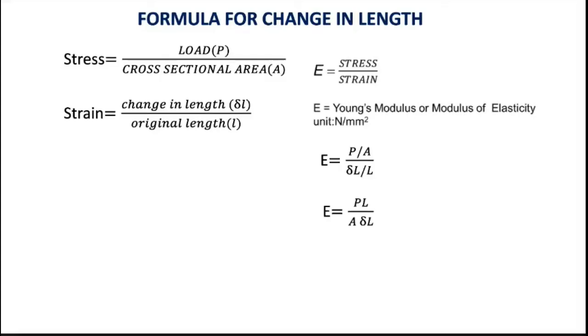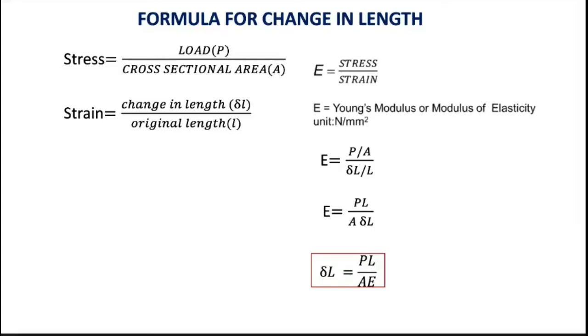E is equal to PL by A into del L, where del L is PL by AE, where P is the force, L is the length of a particular material, A is the cross section of the material, and E is the property of the material.